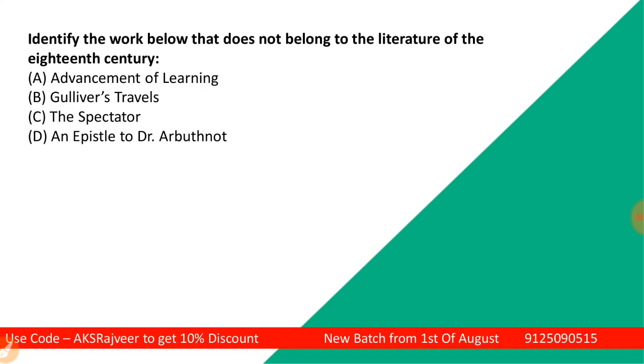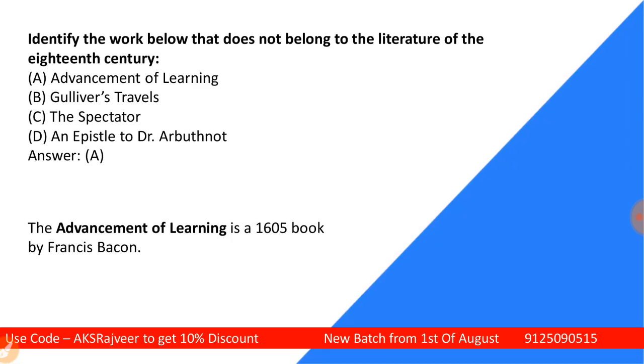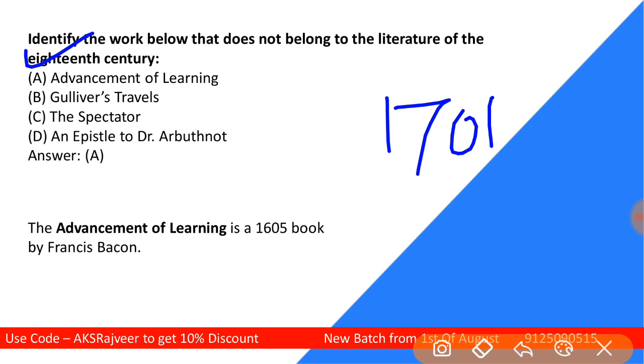Identify the work below that does not belong to the literature of the 18th century. So you have these 4 options. So please now select the right answer. See students, this one is the correct answer as you can see on your screen. So A is the correct answer. The question is, which one is not the work of the 18th century? 18th century means from 1701 onwards, right?